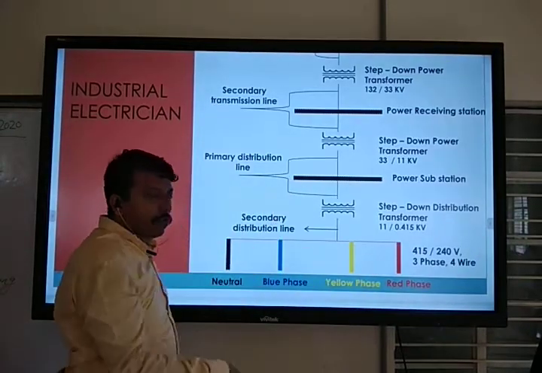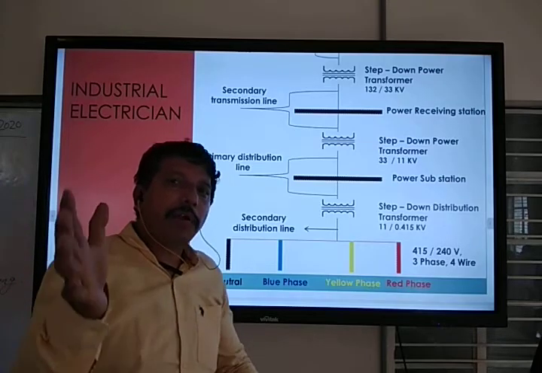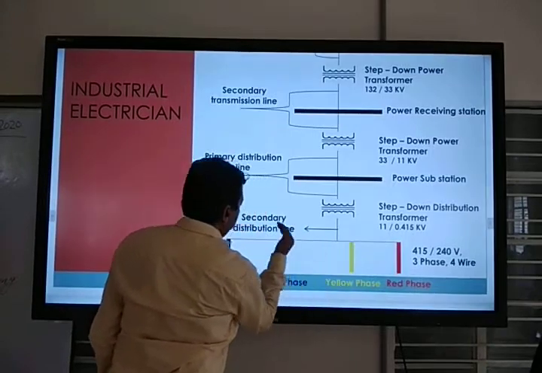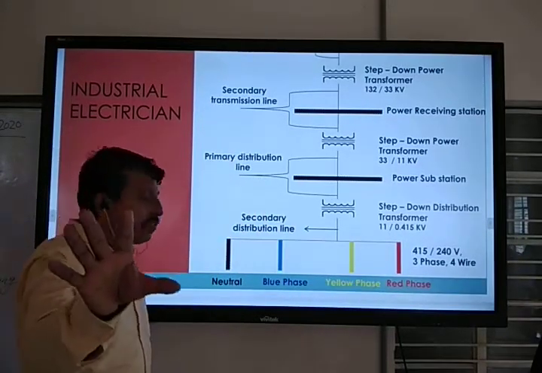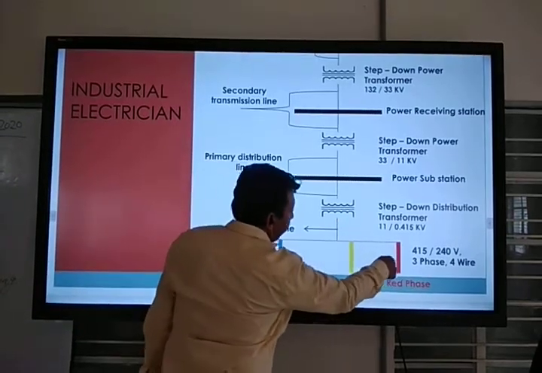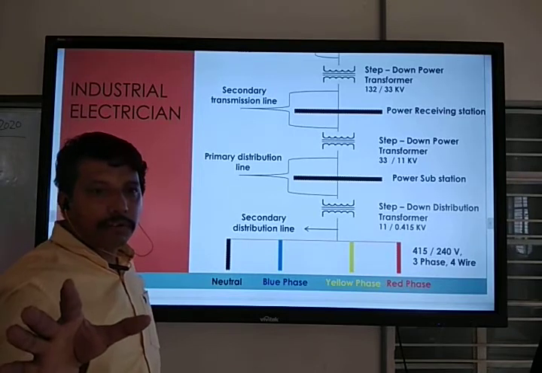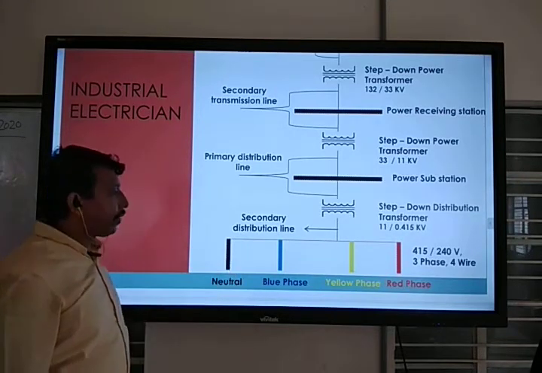This transformer always distributes in three phase. So if your house needs three phase, you can use all three lines, red, yellow, blue with neutral. If you need only single phase, you can take any one of red, yellow, blue. And neutral is common.